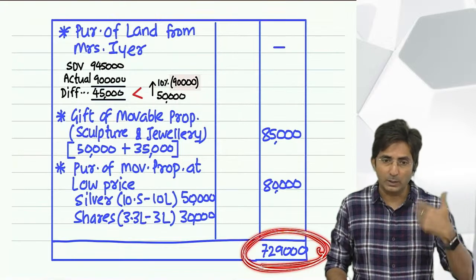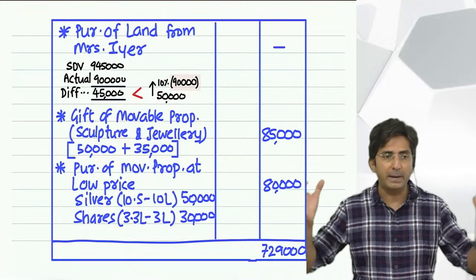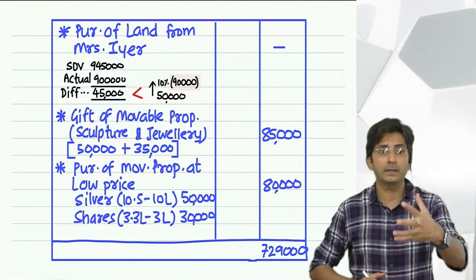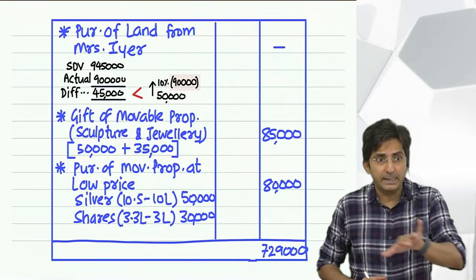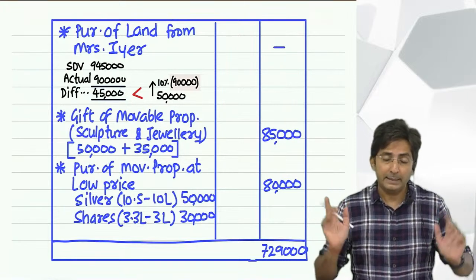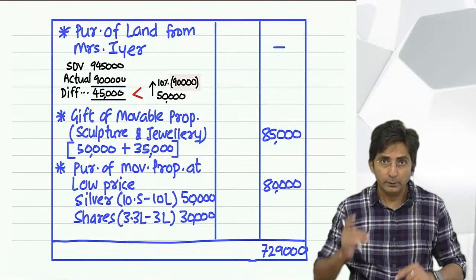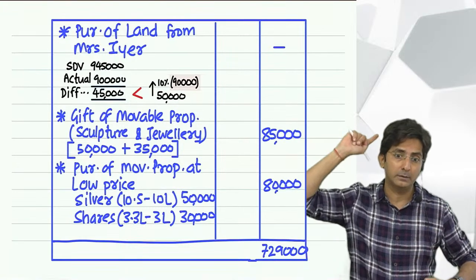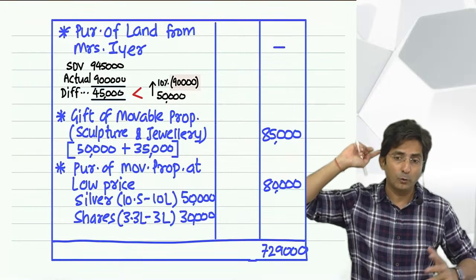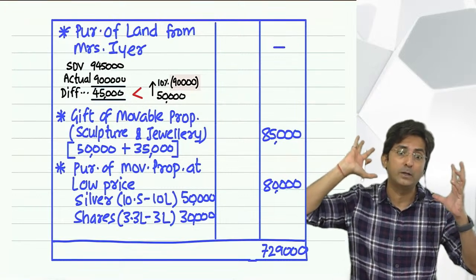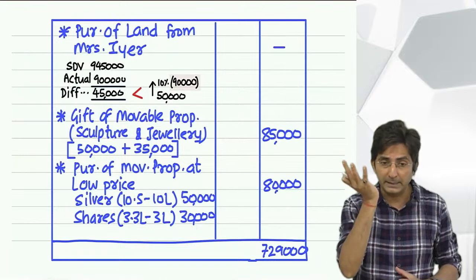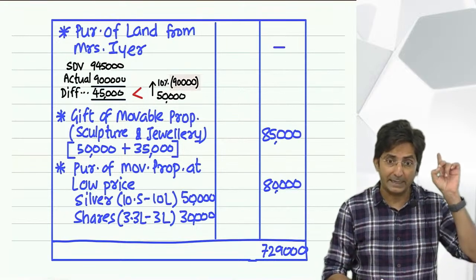All heads are combined, then you get gross total income. After that there are some deductions which are not taught yet, and then you calculate the tax. Always when you are solving this sum, you should relate it back to the origin. Don't we say your fundamentals should always be strong? The basis of income tax was that first lecture only.